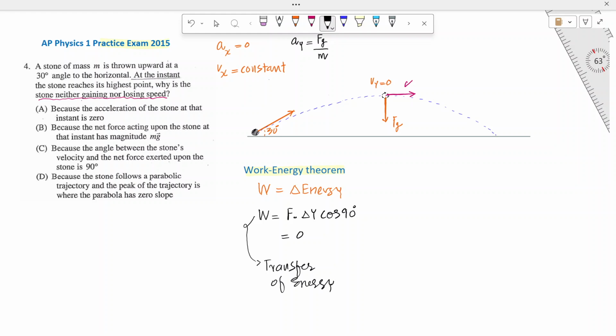When we say it is not gaining or losing speed, it means the change in kinetic energy is 0. So exactly that's what I mean here, that the change in kinetic energy is 0. Why? Because work done is 0. This is the reason, and obviously you can select the right answer, and this should be the right answer because it makes an angle of 90 degrees.